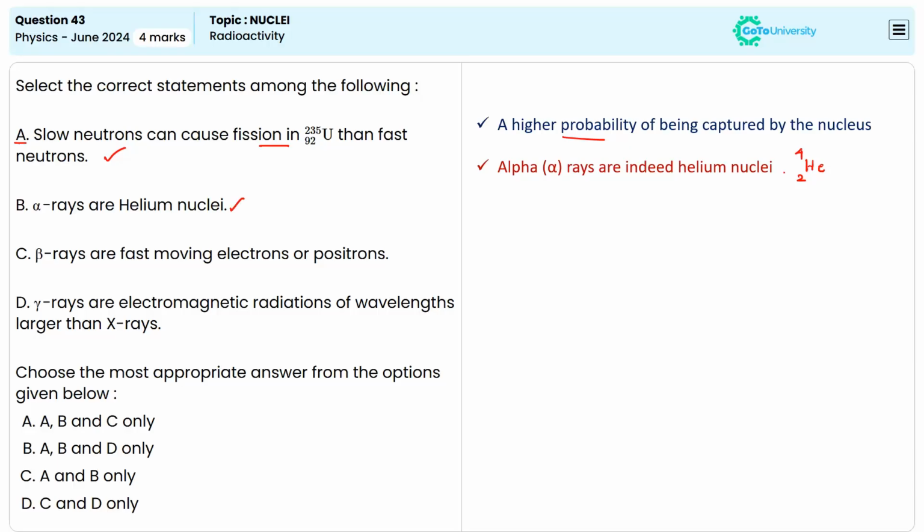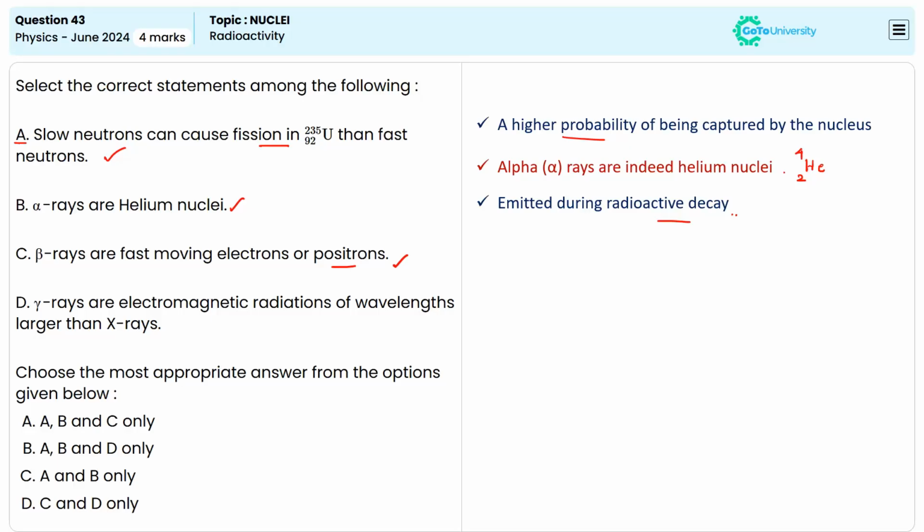Let us check statement C. Statement C is given as beta rays are fast-moving electrons or positrons. This is correct because beta rays are streams of high-speed electrons or positrons which will be emitted during a radioactive decay. So statement C is also correct.